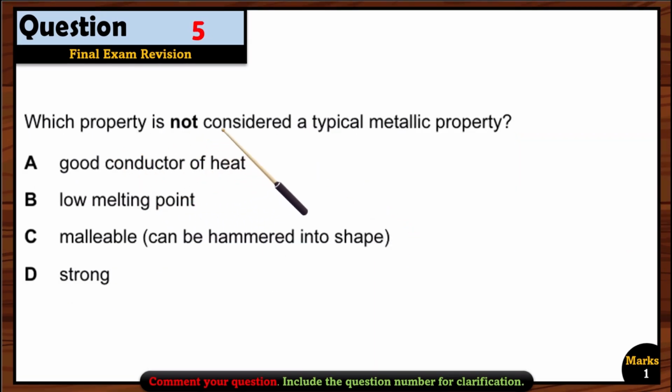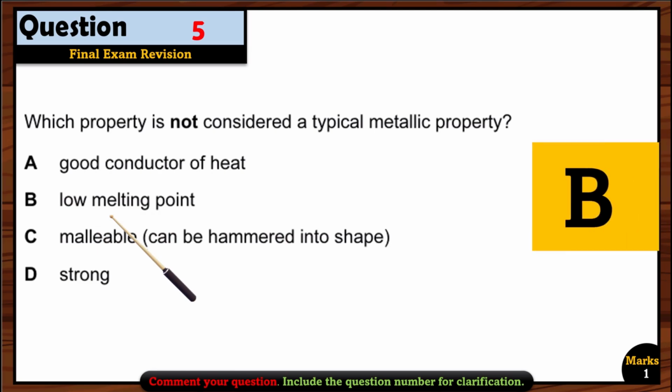Question 5. Which property is not considered a typical metallic property? First, good conductor of heat. Yes, all metals are good conductors of heat. Low melting point. That is wrong. Metals usually have high melting points. So that's why option B is the answer.